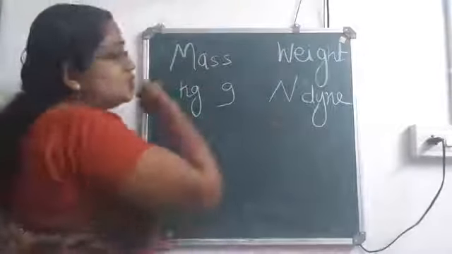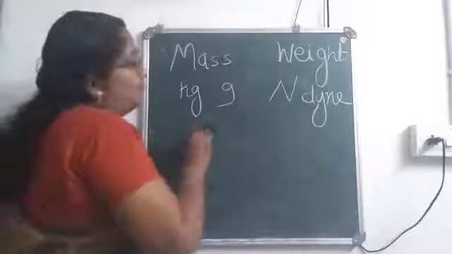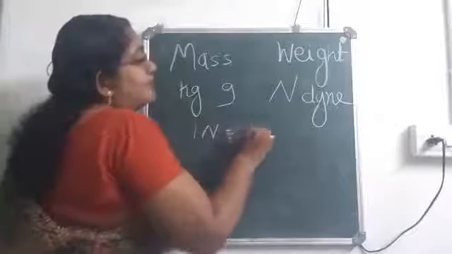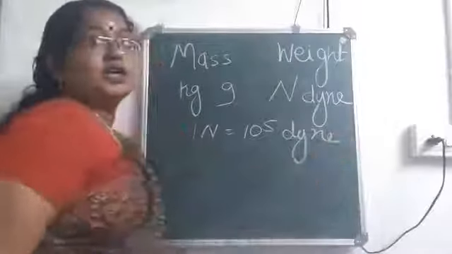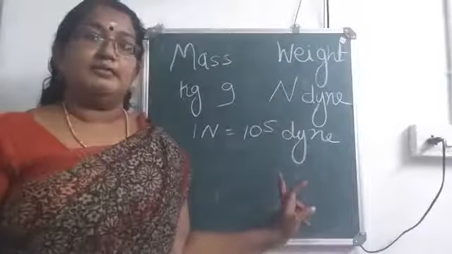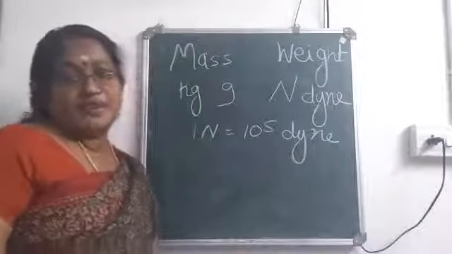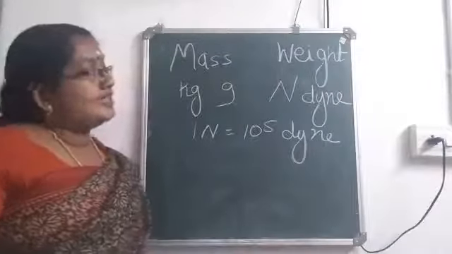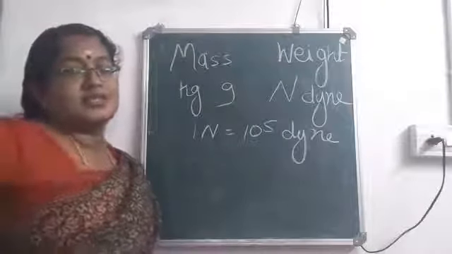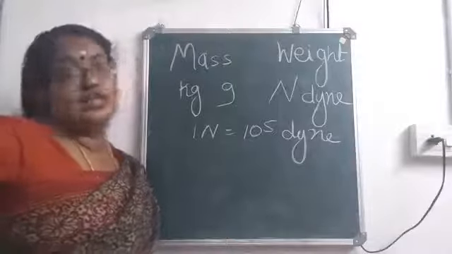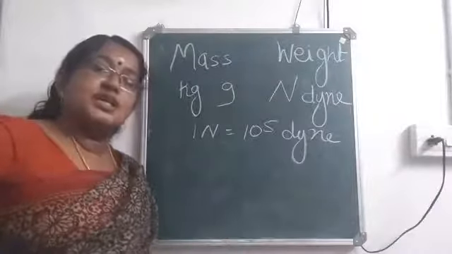Now, what is the relation connecting SI and CGS units of weight? 1 Newton is equal to 10 raised to 5 dyne. Okay. So, this also you have to keep in mind. 1 Newton is equal to 10 raised to 5 dyne. So, these are the SI and CGS units. Now, we have one more set of units. What is that? Gravitational units, isn't it? So, do you remember which are the gravitational units?